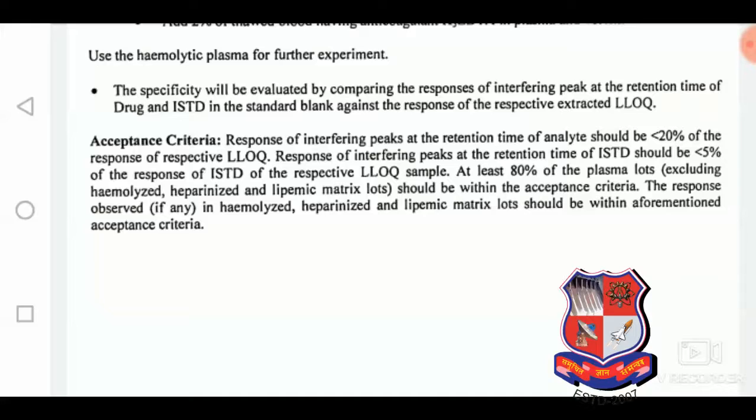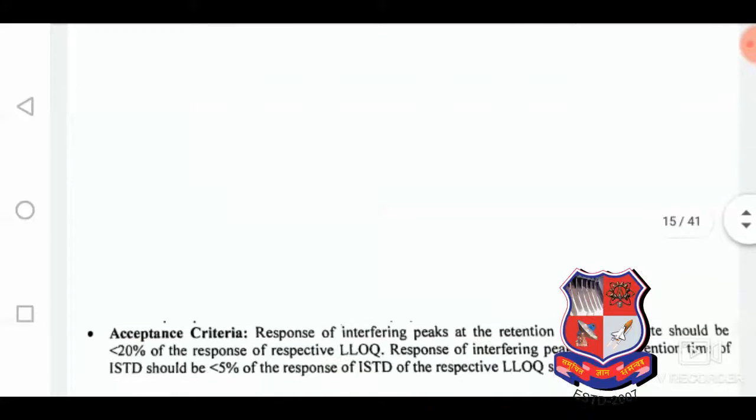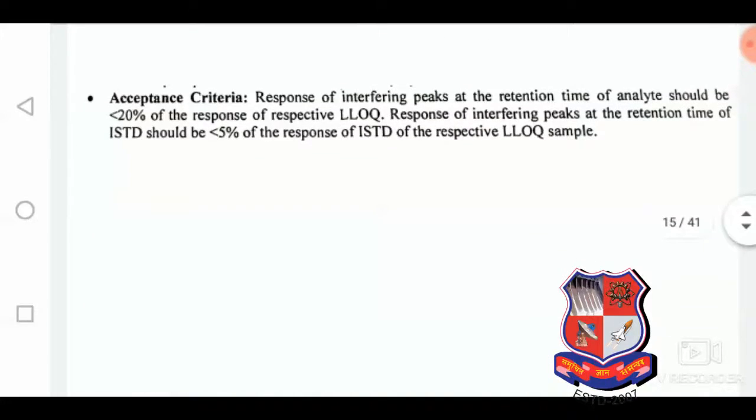At least 80% of the plasma lots, excluding hemolyzed and lipemic, should be within acceptance criteria, meaning smaller than 20% of the response of respective LLOQ. The response observed in hemolyzed, heparin, and lipemic matrix lots should be within the aforementioned acceptance criteria. These are the criteria for that.